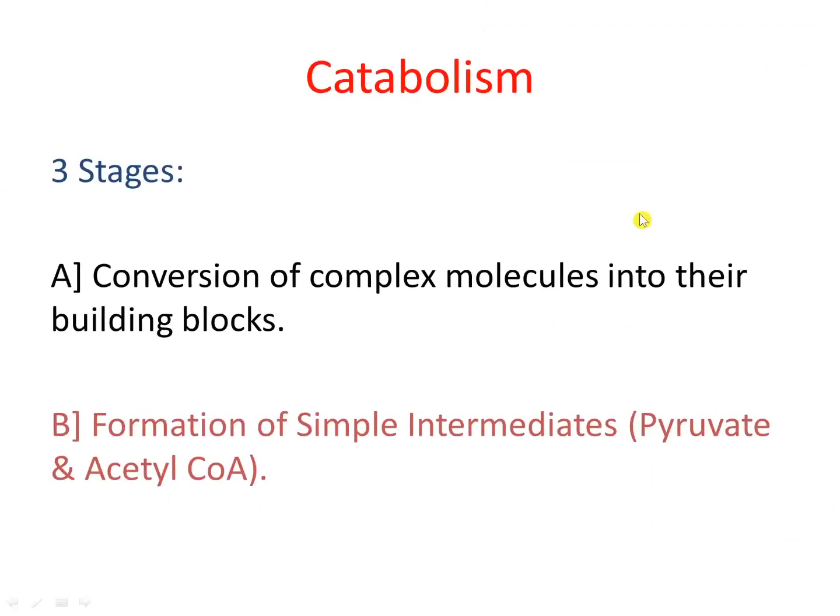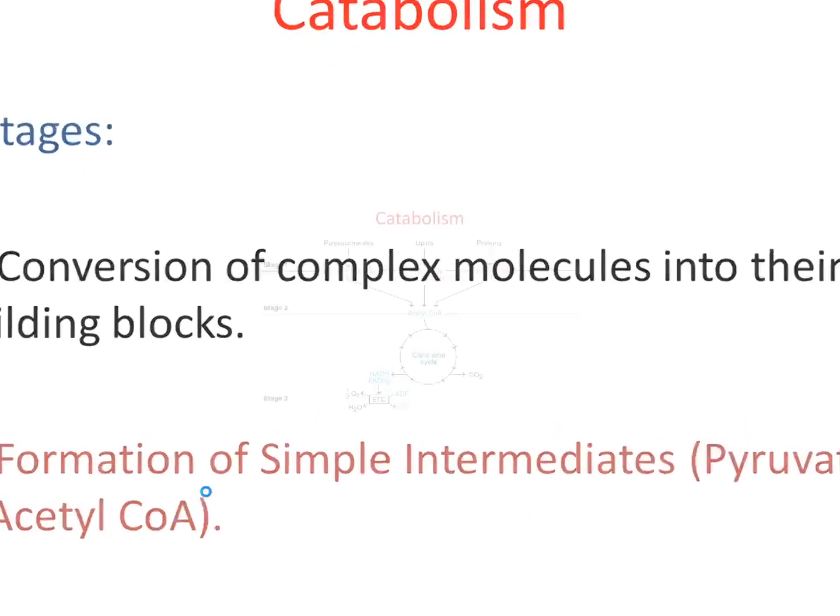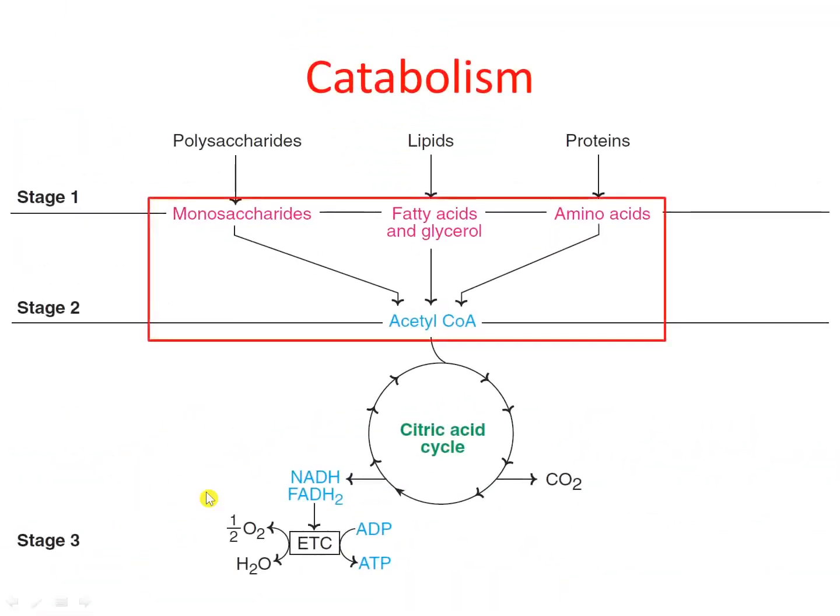The second stage is the formation of simple intermediates such as pyruvate and acetyl coenzyme A. So whatever building blocks are formed in stage 1 are going to get converted into simple intermediates. Okay, they are going to facilitate the formation of simple intermediates such as pyruvate and acetyl coenzyme A. So diagrammatically, the second stage is this, where monosaccharides, fatty acid glycerol and amino acids are going to get converted or going to help in the formation of the simple intermediates like acetyl coenzyme A.